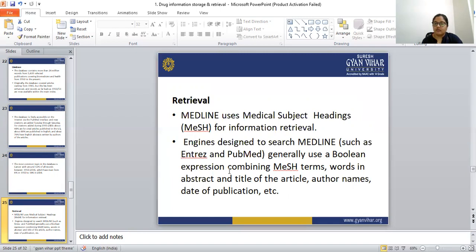So if we want to search for any information from Medline, we have to type words in the abstract, the title of the article, the author's name, and the date of the publication to find that article. This is the retrieval process.